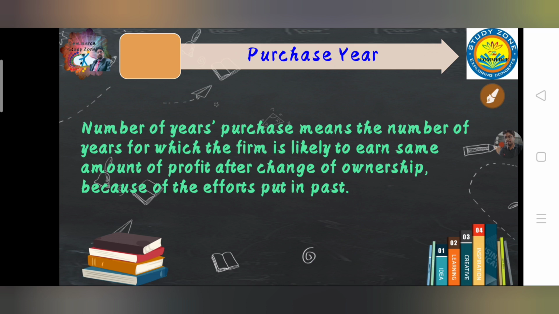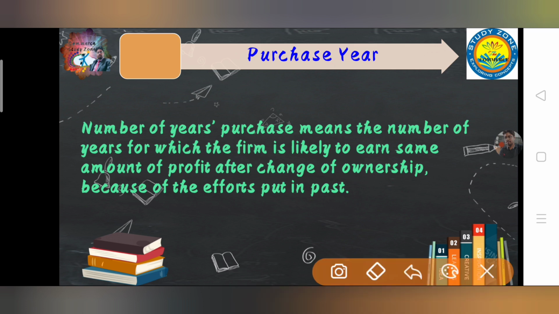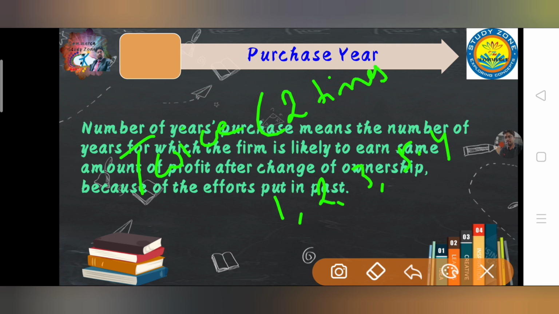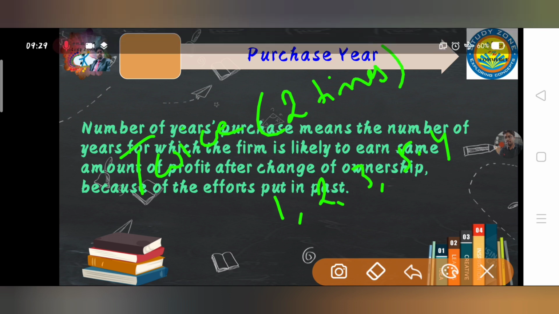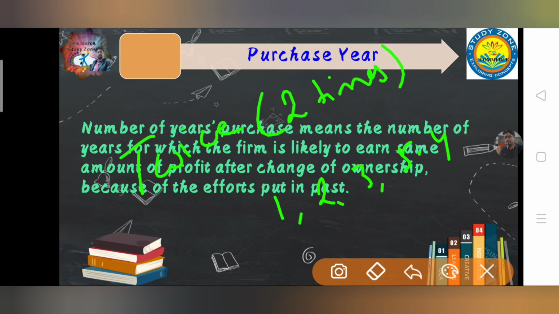It can be given in numbers like 1, 2, 3. It can also be given in decimals, like 5.4, or as twice, which means 2 times. So you have to understand that purchase year is given as a number.